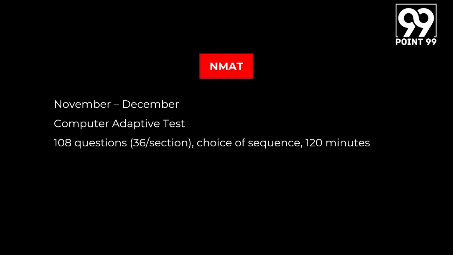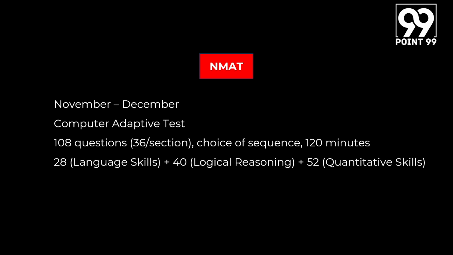There are 108 questions, 36 questions per section. You get a choice as to how you want to attempt the sections. So the order of sections is completely up to your discretion, but you have to end the entire test in 120 minutes. These 120 minutes are further split into 3 parts: 28 minutes for the language skills or the verbal ability section, 40 minutes for the logical reasoning section, and 52 minutes for the quantitative skills or maths section.